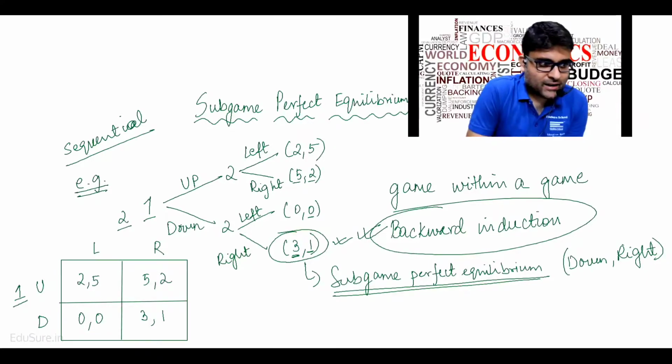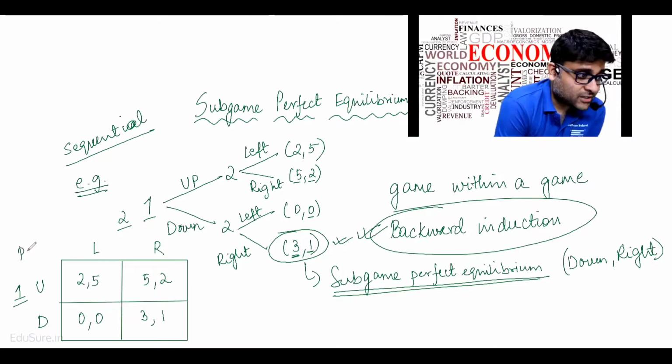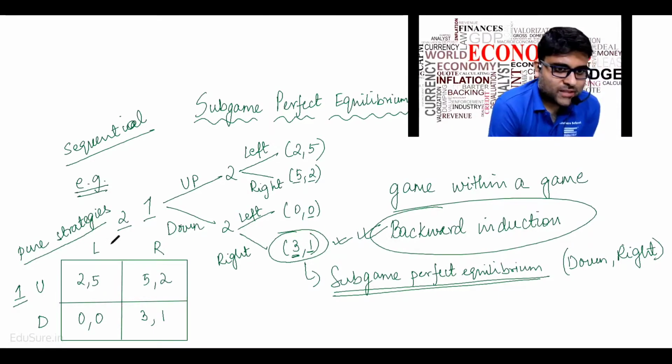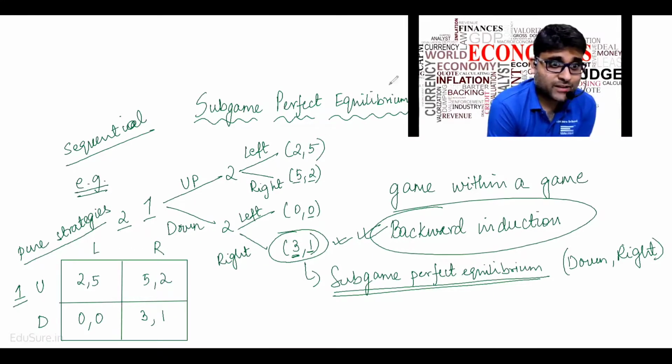So this sequential game I can write in pure strategies. This payoff matrix is called a normal form game in pure strategies. Can you tell me what will be the Nash equilibrium in this payoff matrix? Please tell me what will be the Nash equilibrium in this payoff matrix.